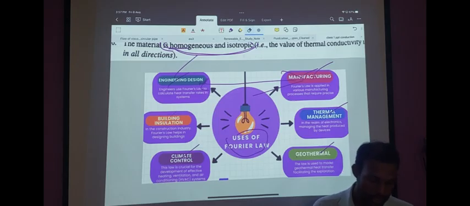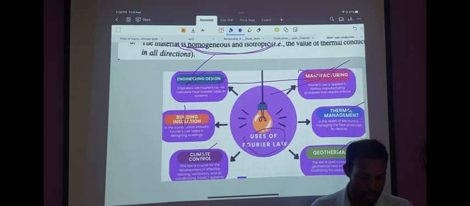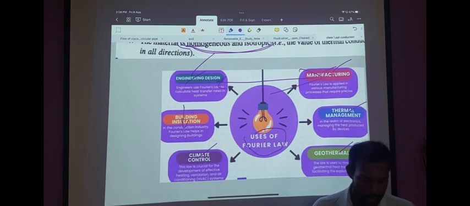Building insulation is one of the major applications of Fourier's law, where to insulate the building from higher temperature during summer or lower temperature during winter, we can use Fourier's law throughout the wall and design insulations accordingly.